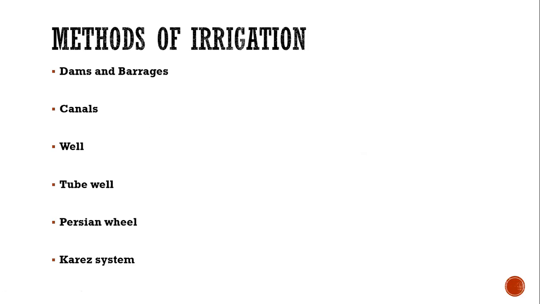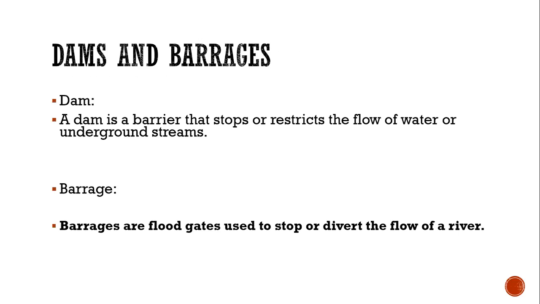Methods of irrigation. What methods do we use in irrigation? We use dams and barrages, canals, wells, tube wells, Persian wheel, and the karez system. These are the methods of irrigation we use in Pakistan.